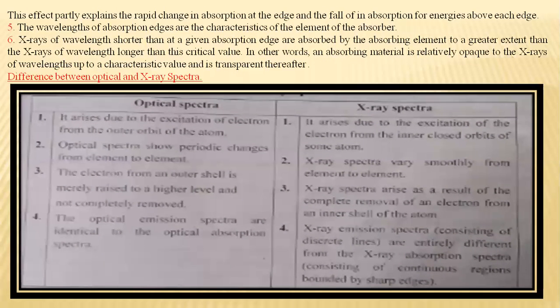Then we come to a very important question, that is the difference between optical and X-ray spectra. What is the difference between the optical spectra that we get and the X-ray spectra? This question is asked many times in the university examination, so all these four points you have to write in this order only. The optical spectra arises due to the excitation of electrons from the outer orbit of the atom, while the X-ray spectra arises due to the excitation of the electron from the inner closed orbit of the same atom.